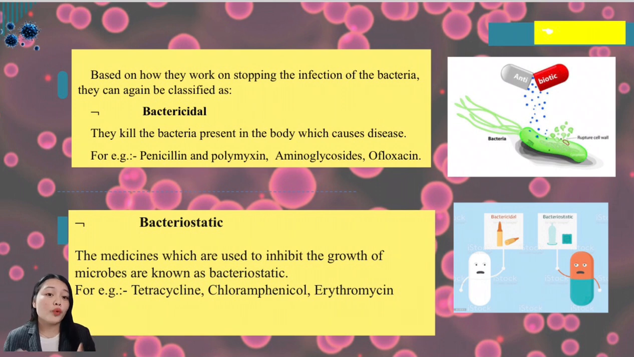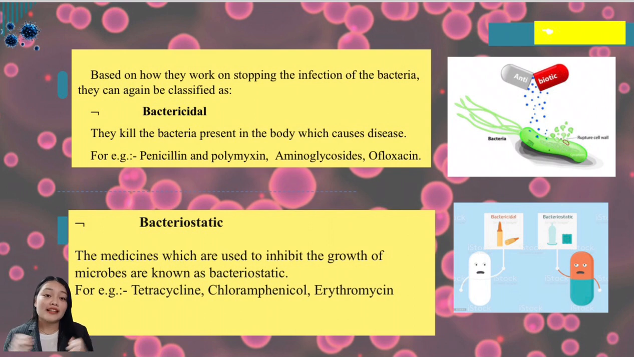So based on how they work on stopping the infection of the bacteria, they can again be classified as bactericidal. When we say bactericidal, they kill the bacteria present in the body which causes disease. Bactericidal also inhibit the cell wall formation of the bacteria. Later, we will discuss the mechanism of certain antibiotics. Examples of bactericidal are penicillin, polymyxin, aminoglycosides, and ofloxacin. I have discussed earlier what these antibiotics are.